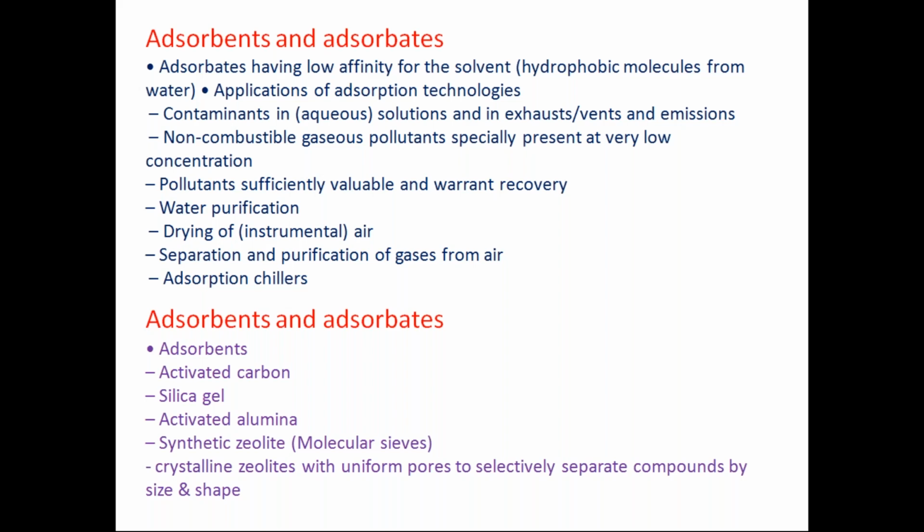And then the drying of solids, or the drying of air. You can use silica gel for drying of air in instruments.